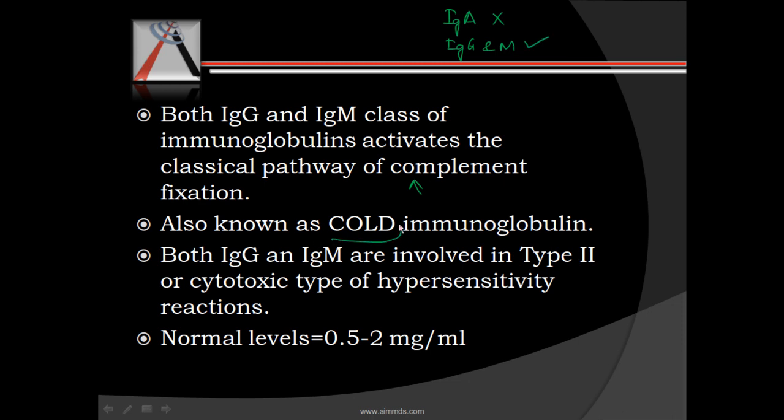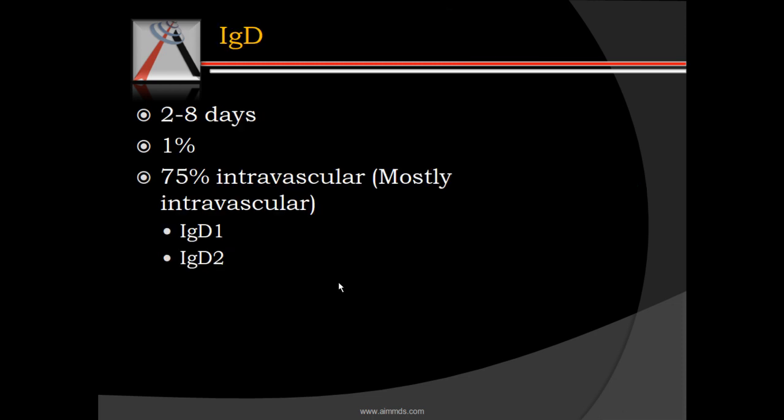Now, this is called cold immunoglobulin. Earlier we saw that IgG was called warm immunoglobulin. Now, both IgG and IgM are involved in type 2 or cytotoxic type of hypersensitivity reactions.